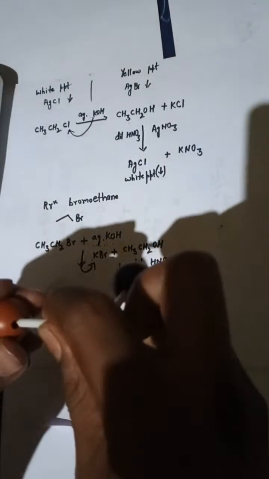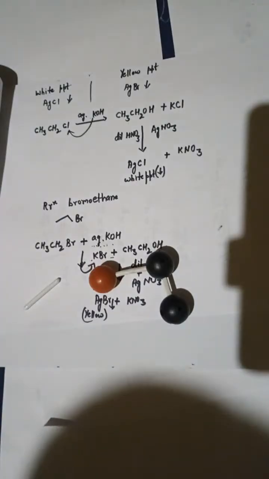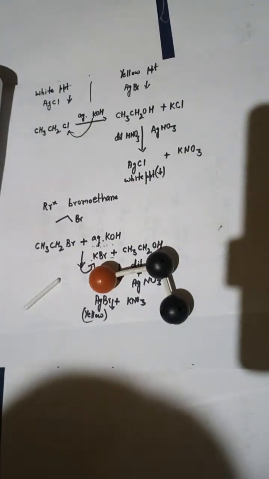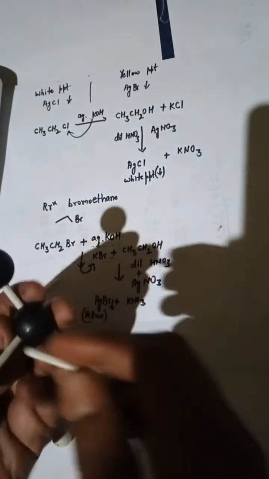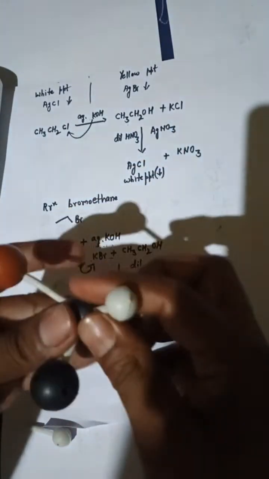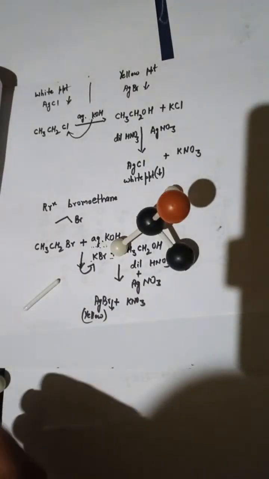This bromine is here. Now I need to add hydrogen. This carbon, between these two atoms, has only two hydrogen atoms, and on the last carbon we have three hydrogen atoms.